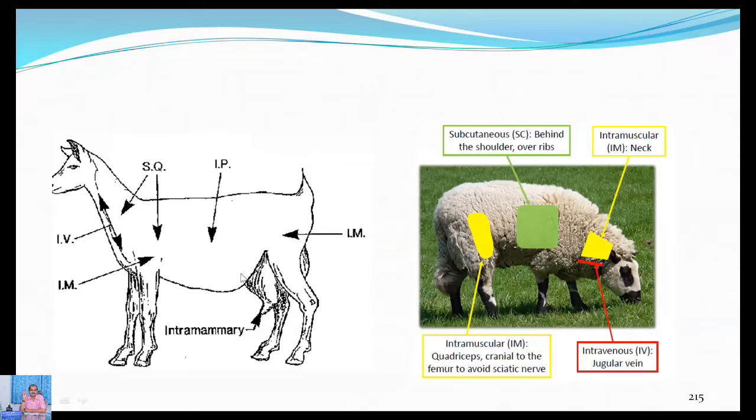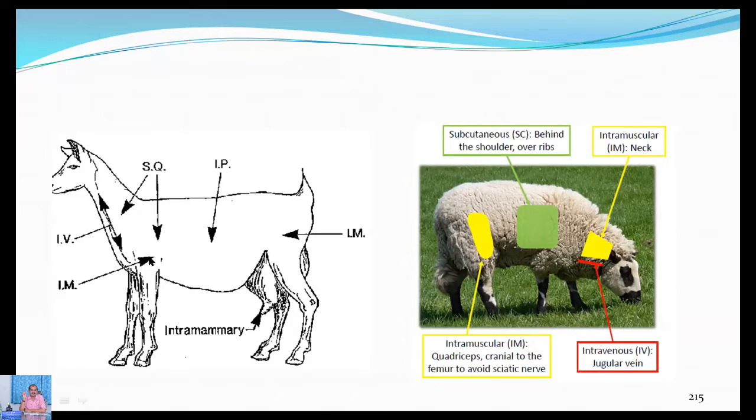Then in case of the goat, you can see subcutaneous injections can be given in the neck, and another one is especially the thoracic area. That's one of the things. And IV injections can be given through the jugular vein. That's the most preferable site in most of the large animals.